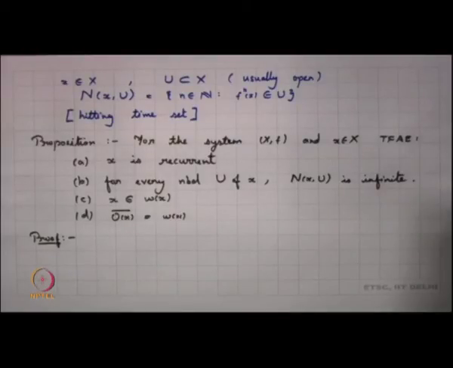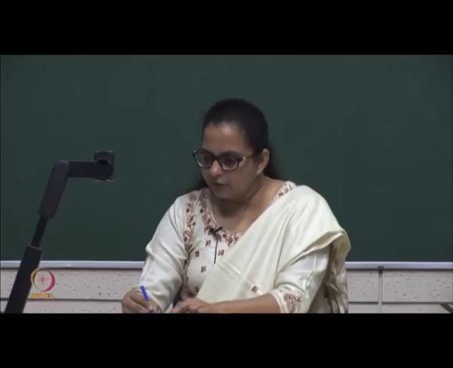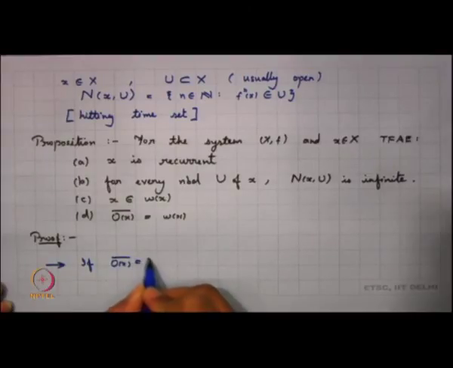Another observation which we have already seen, but I want to make here, is: if x has a dense orbit, can we say that x will be recurrent?